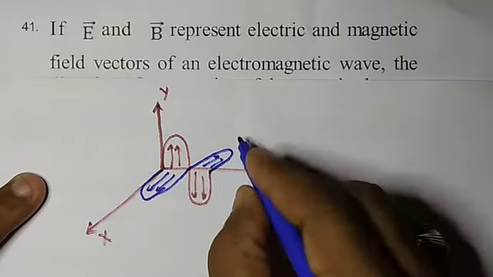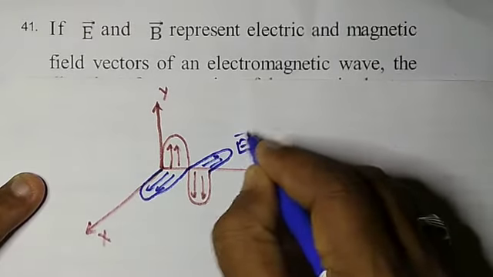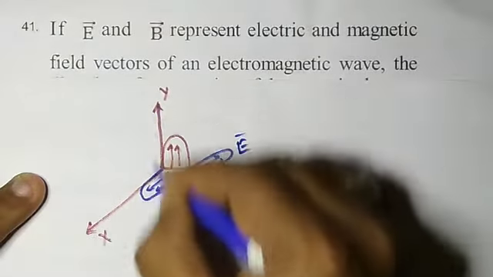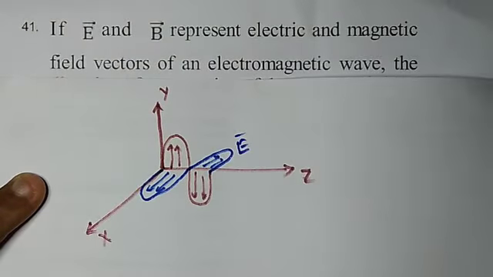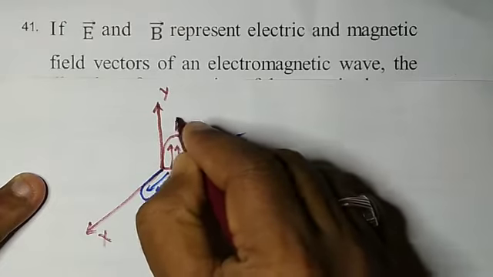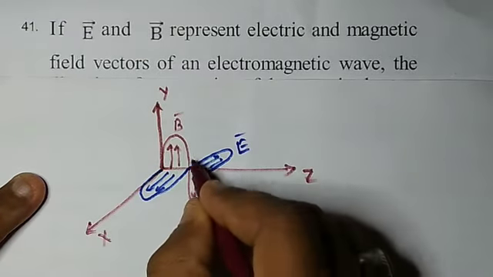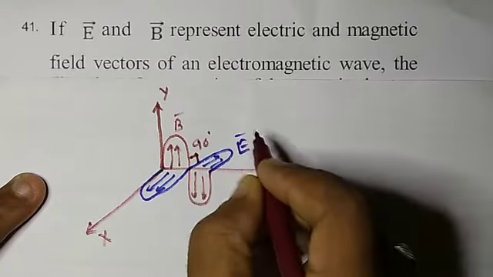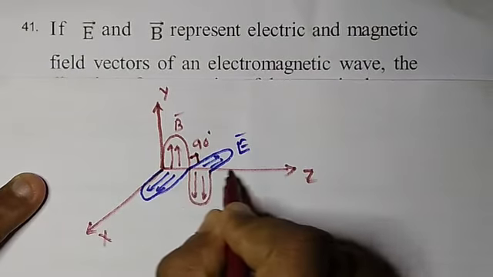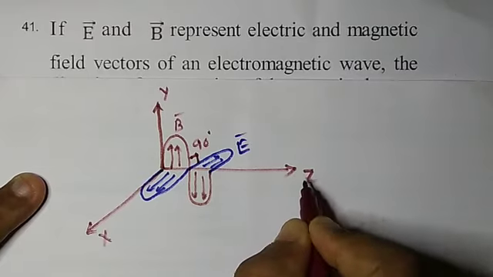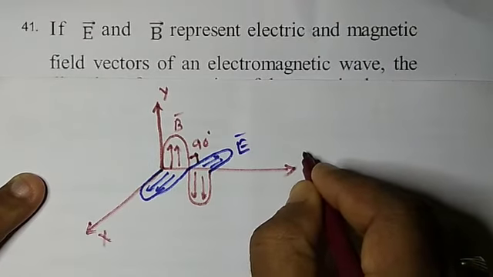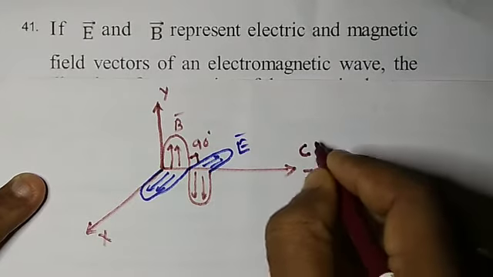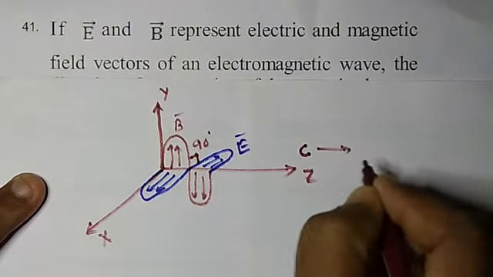This is the electric field E bar in this direction along the x axis, and this up and down is the y axis, that is the magnetic field B bar. Then these two are perpendicular to each other, such that the propagation of the wave will be in the z direction. That is, the electromagnetic wave moves with the velocity of light, that is c. So here c is moving in this direction.